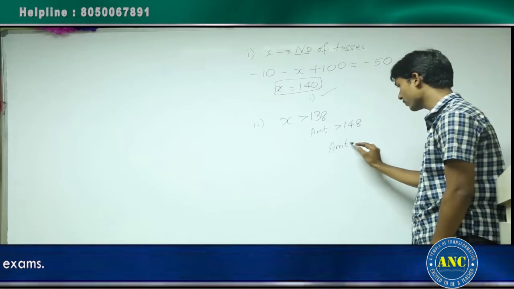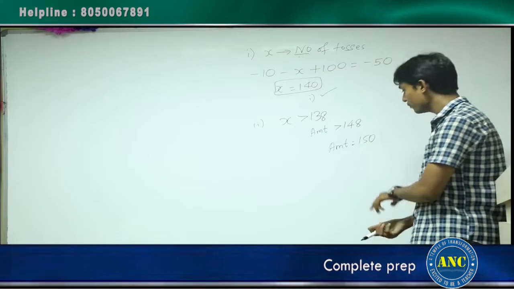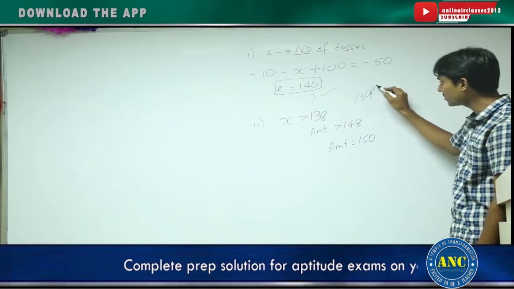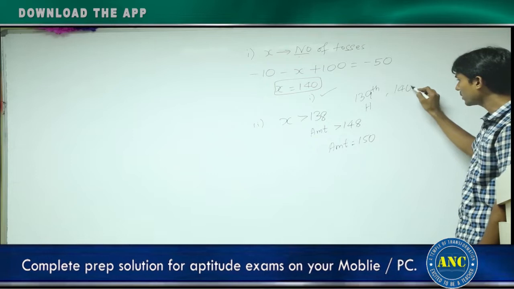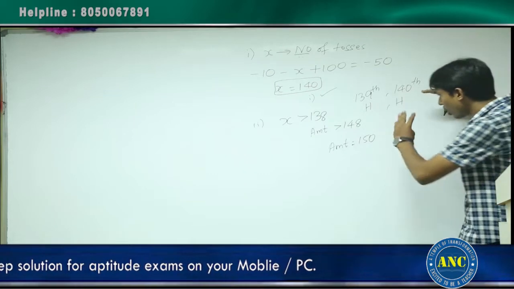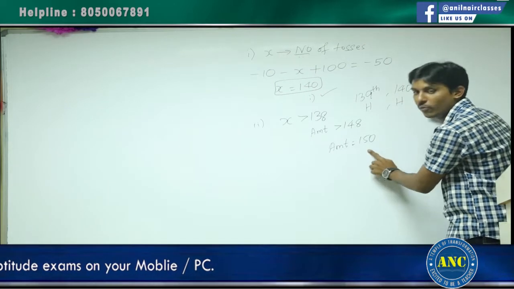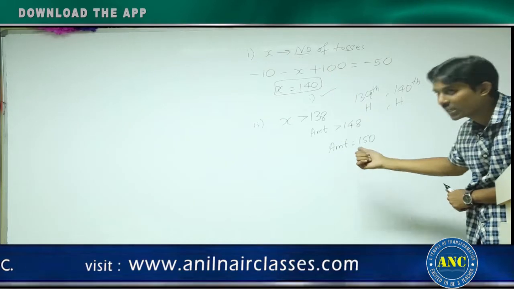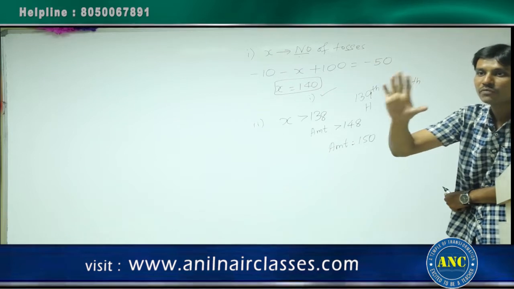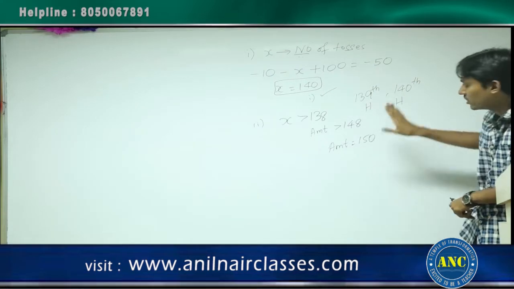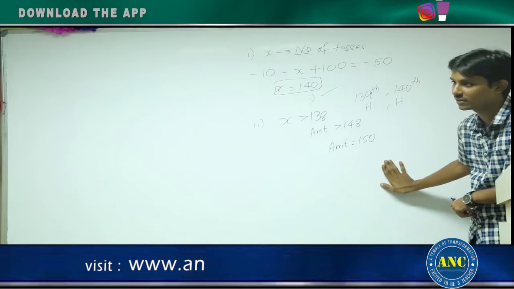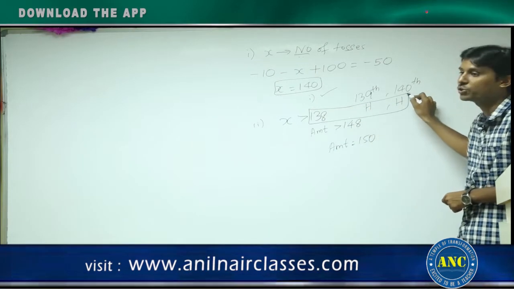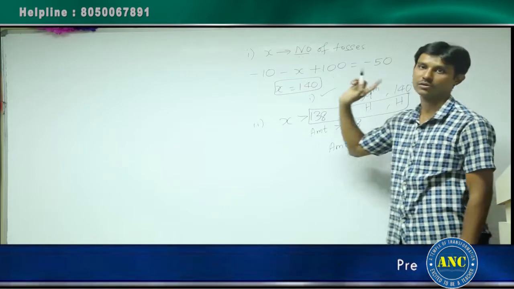Suppose the amount paid is 150 rupees, then at 150 I will stop. That means the 139th toss is a head and the 140th toss is also a head. Now the game stops. By now I might have paid 150 rupees. 150 rupees I lost, but 100 rupees I will gain. Totally how much did I lose? 50 rupees. That is what is given in the question. This is the only condition which will satisfy the given data. Understanding? How many tosses did you have totally? 138 plus 2, 140. That is what you got here.